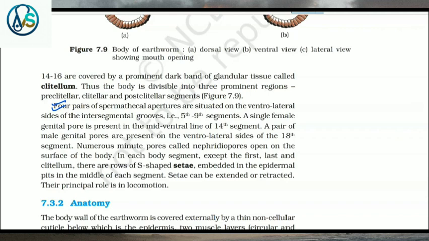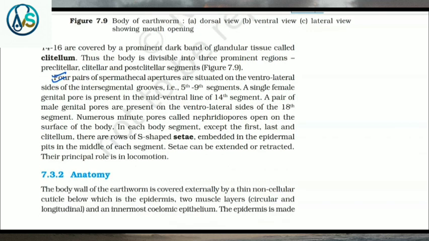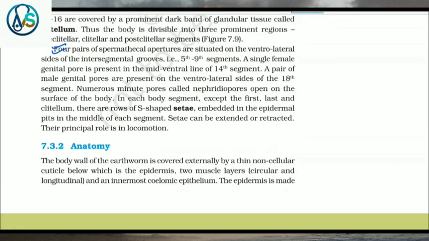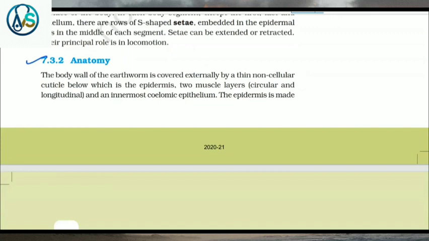Numerous minute pores called nephridiopores open on the surface of the body. In each body segment except the first, last and clitellum, there are rows of S-shaped setae embedded in the epidermal pits in the middle of each segment. Setae can be extended or retracted. The principal role is in locomotion.